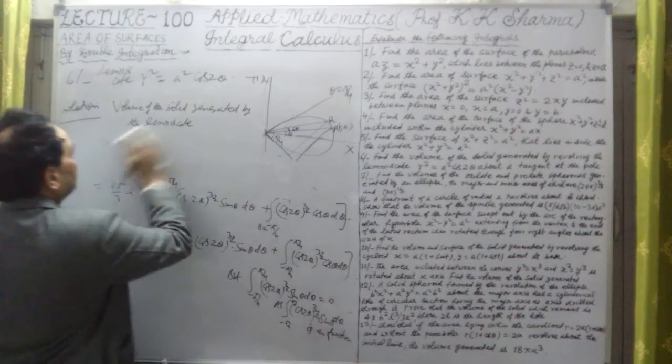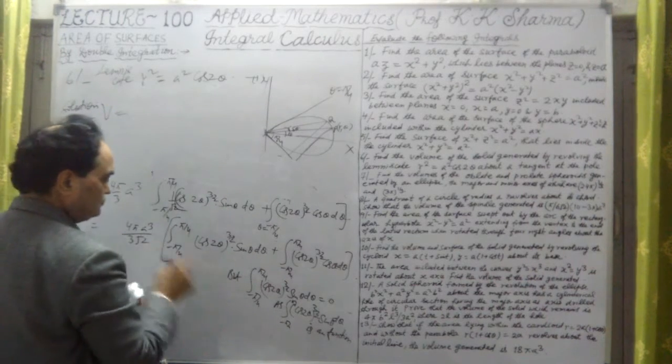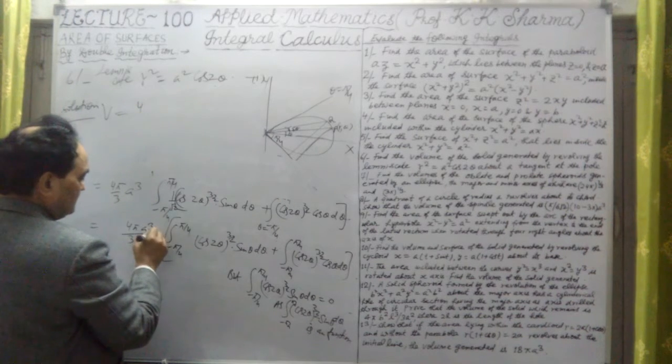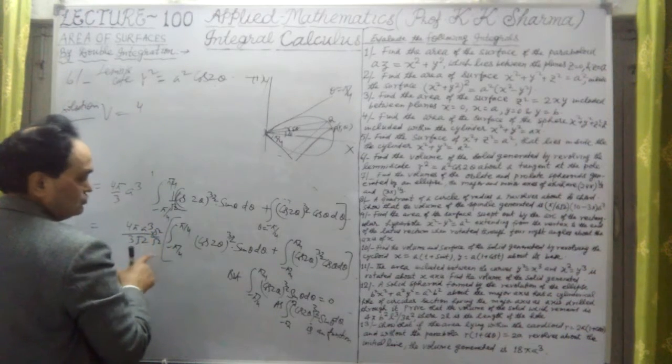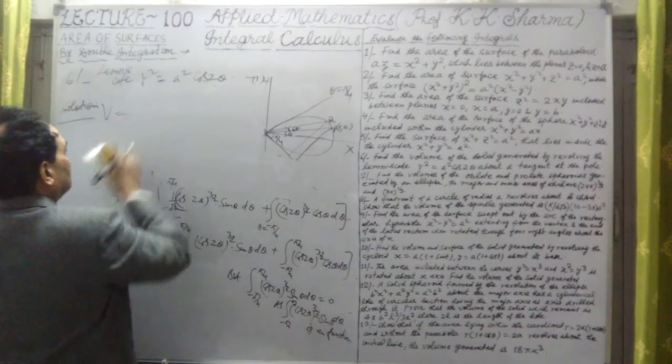Now let me write it here. Therefore, let me write the shortcut. V is equal to volume is equal to 4. Now this root 2, if I multiply by root 2 upon root 2, this is 2 to the 4. It will be 2 root 2 in the numerator.